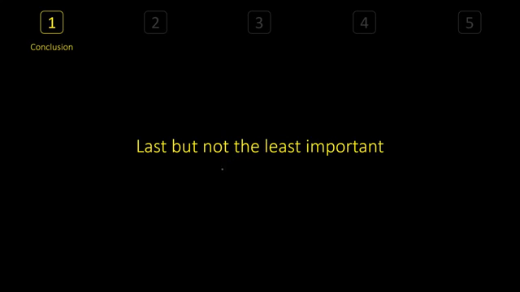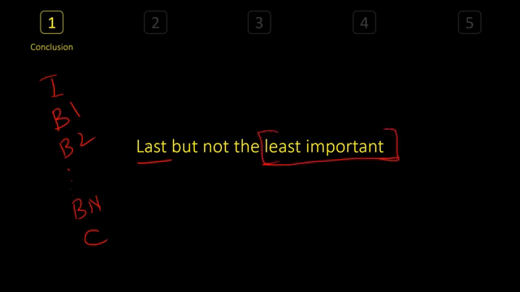Conclusion always comes in the end, after the introduction and body paragraphs. You can have 1 body paragraph or 2 or as many as you want. So let's call it for now BN. And the last one is always the conclusion. It's last, not the least important, all right? Remember that. It has utmost importance because a person who starts with a great introduction should also end with a great conclusion. Consistency is shown there, and the gist of the essay is being shown here. Remember, last doesn't mean it's least important.